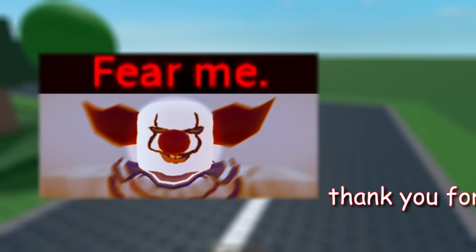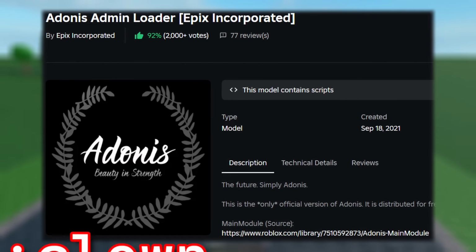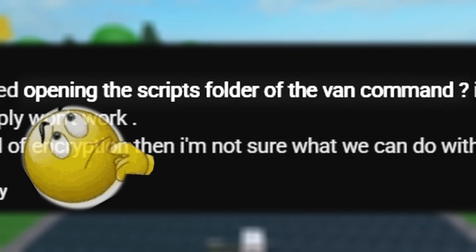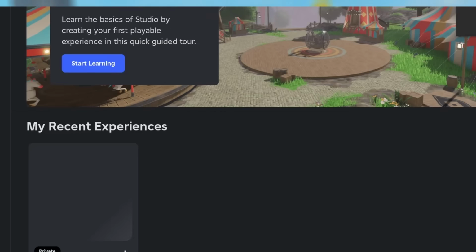If you watched my last video a few days ago, you should probably know that there's some weird stuff regarding the clown command in Adonis Admin Loader. But since then, I realized that I actually never looked inside of the Adonis admin script itself, which meant that I was possibly missing out on some new discoveries. And so, I hopped on ROBLOX Studio, and what I found was way more than I once thought it would be.